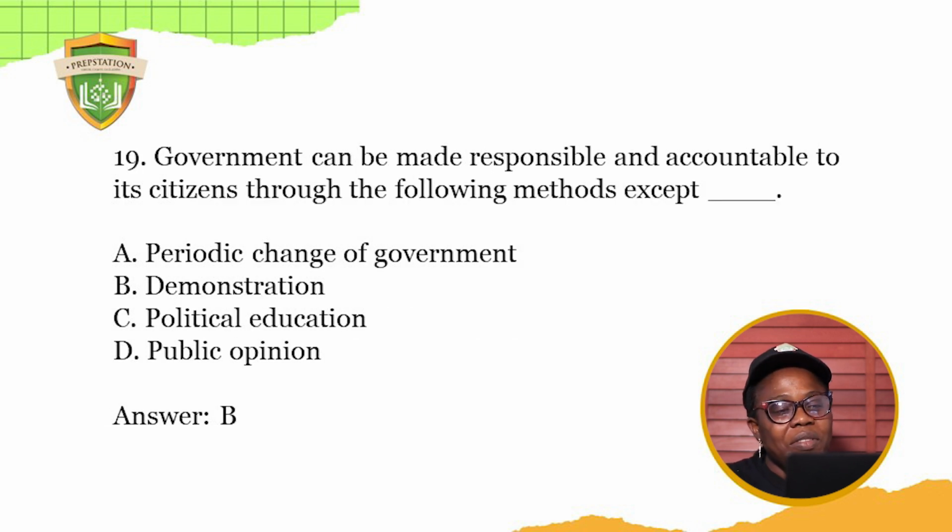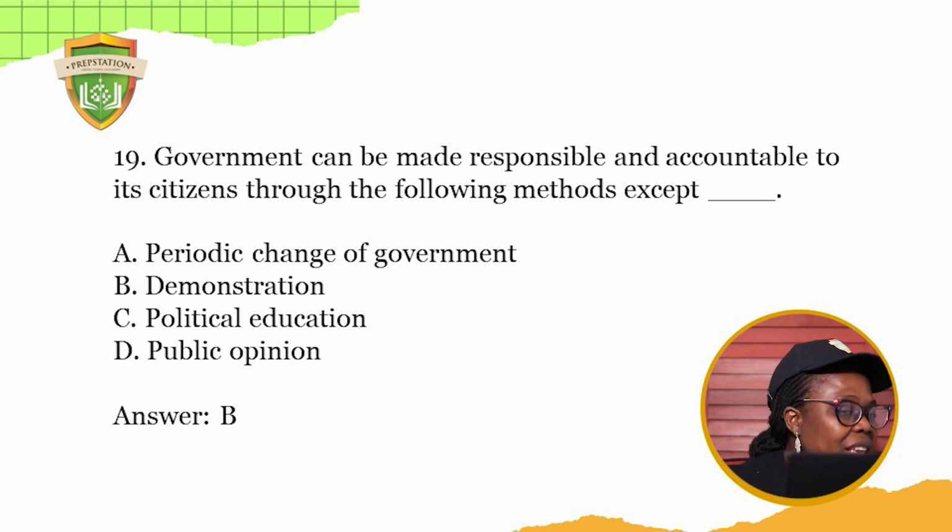Government can be made responsible and accountable to its citizens through the following methods, except periodic change of government. Yes. If this government is not working, you look for another one. We vote another one that will work. Demonstration will not do much, no. Political education, the people need to be educated. They need to know their rights. They need to know the duties they owe the government and the duties the government owes them. Public opinion, they need to share their thoughts. So the answer is B.